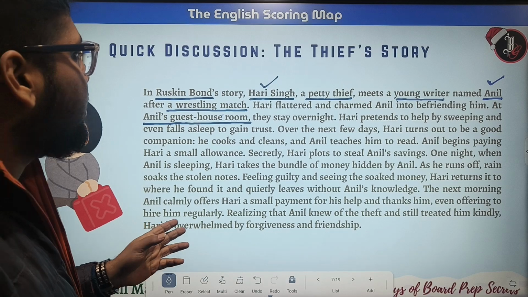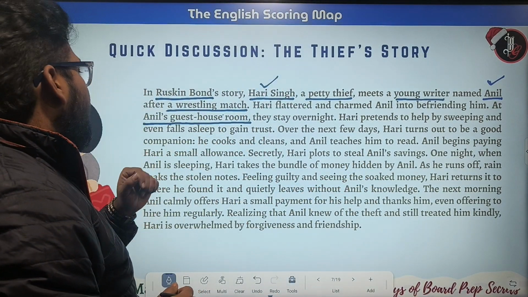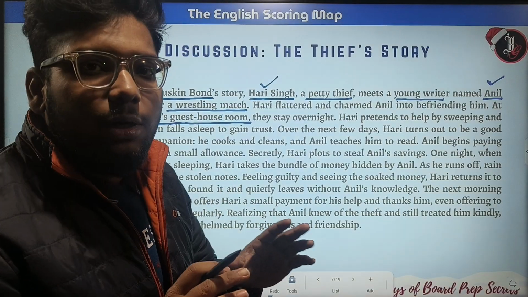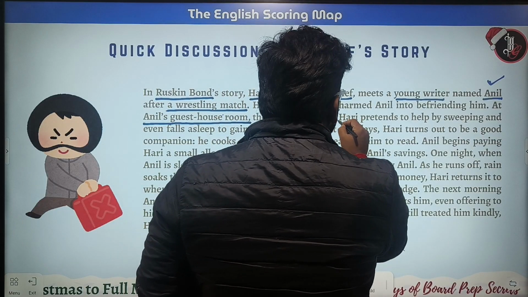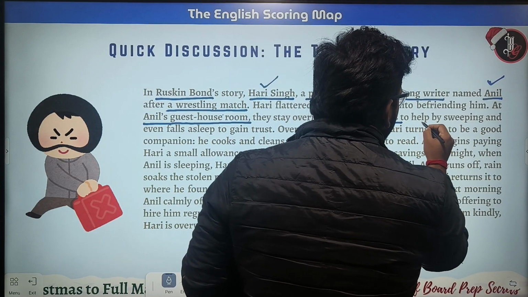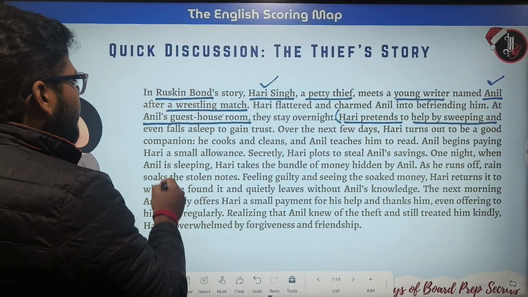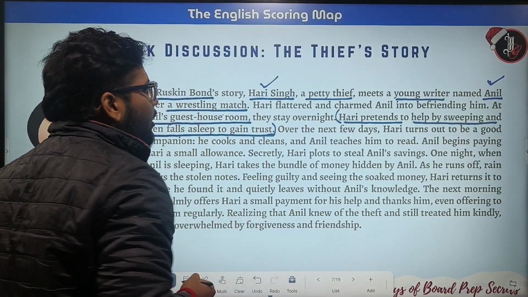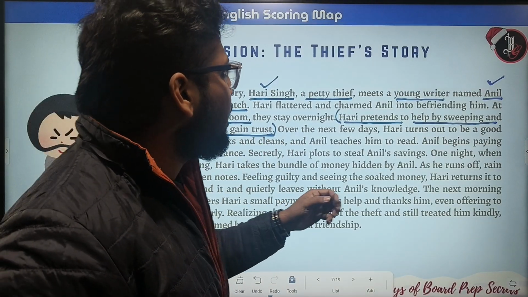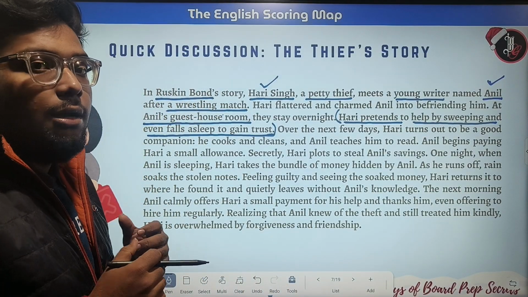Over the next few days, Hari turns out to be a good companion. Now let's see what Hari actually does. Hari pretends to help by sweeping and even falls asleep to gain trust. Over the next few days, Hari turns out to be a good companion of Anil, who was a writer.